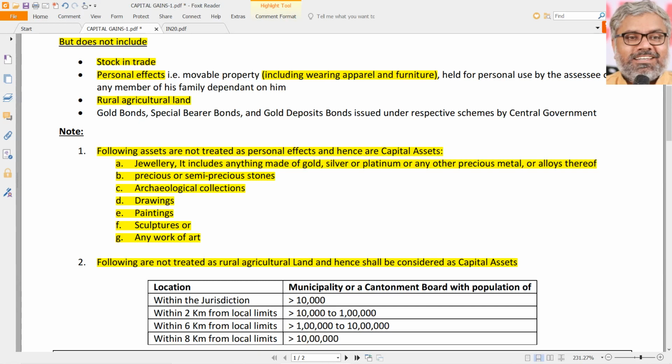Literally, this call came from one of the rural areas of Telangana, where an old couple, more than 60 years old, and their kith and kin are also not there. That old couple had some small rural agricultural land, which was compulsorily acquired by the government for some of the projects at that time, some of the irrigation projects. And the government gave them a compensation. So that is also a capital gain, normally speaking. And they received a reasonable amount of compensation.